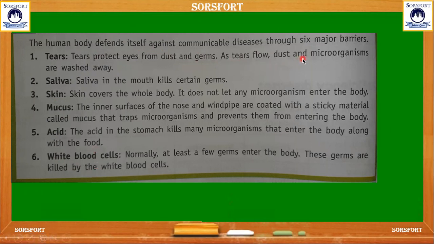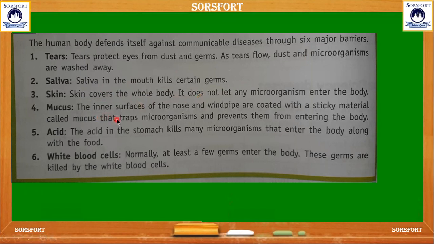And as tears flow, dust and microorganisms are also washed out with the tears. And even saliva, that is produced in our mouth through the salivary glands to digest the food, that juice also kills most of the germs that enter our body through food. And skin also covers the whole body, and it will not let any microorganisms enter our body.